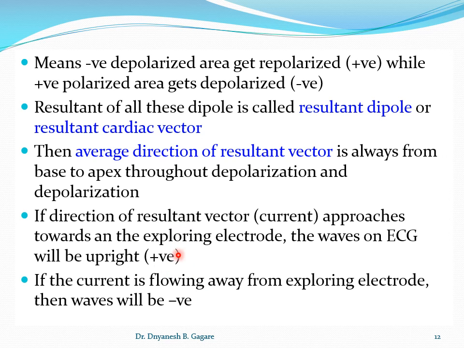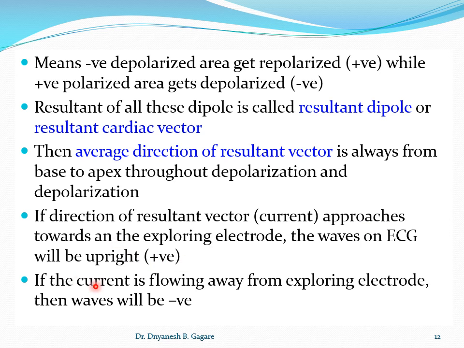So where we keep the positive electrode, if the direction of the vector approaches towards the exploring electrode, meaning simply that the current is flowing towards the electrode connected to the positive terminal, then we get upright waves, that is, a positive wave.